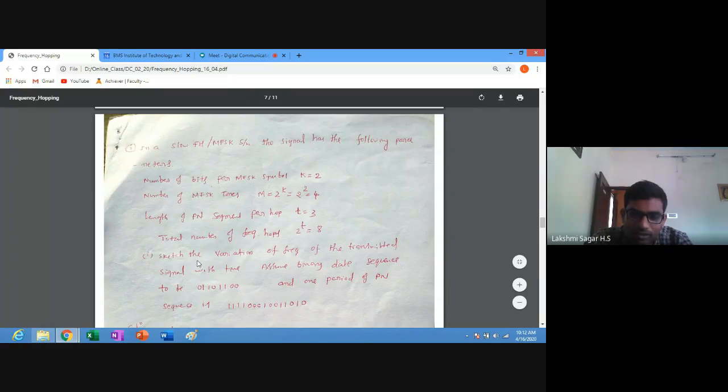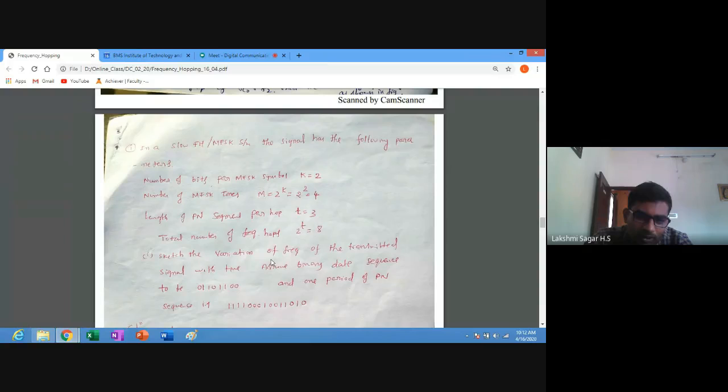We need to sketch the variation of frequency of the transmitted signal with time. Assume the binary data sequence to be 0, 1, 1, 0, 1, 1, 0, 0. This is the input binary sequence.